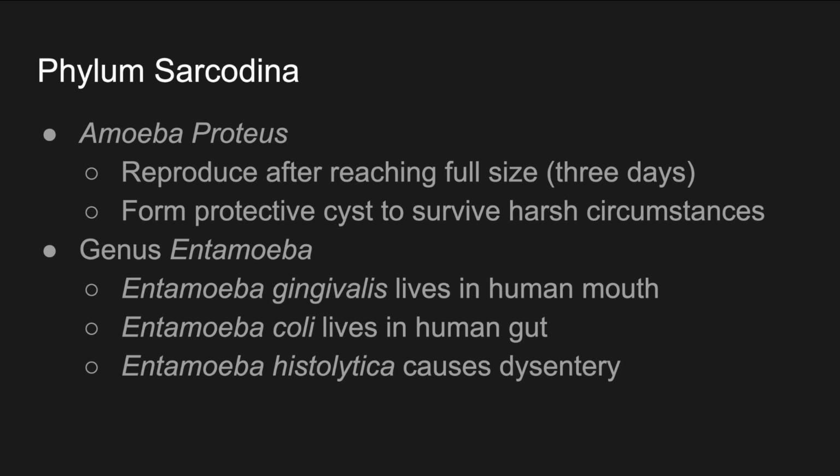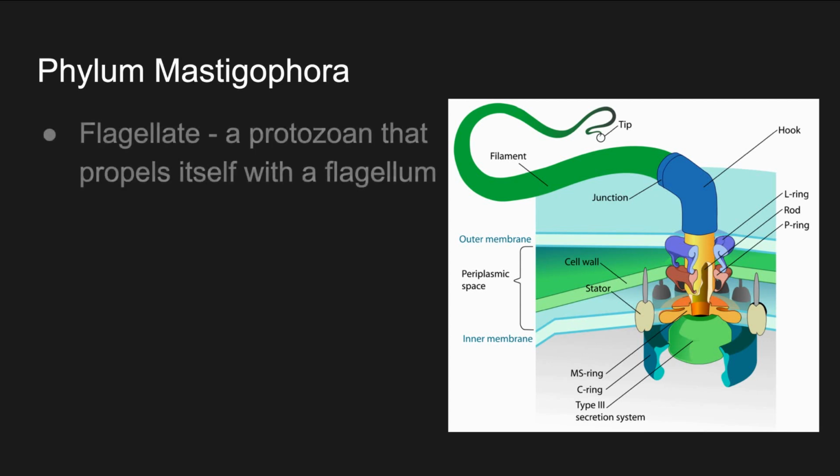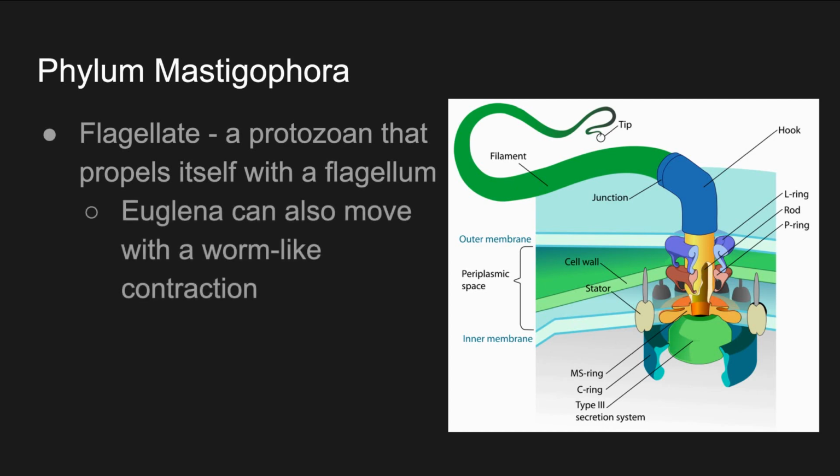Phylum Mastigophora, you see here a picture of a flagellum. We talked about a flagellum in the context of bacteria, and any creature that moves with a flagellum is called a flagellate. That would be a protozoan that propels itself with a flagellum. Euglena is an example of Phylum Mastigophora. They can also move with a worm-like contraction, so it's not just by flagellum.